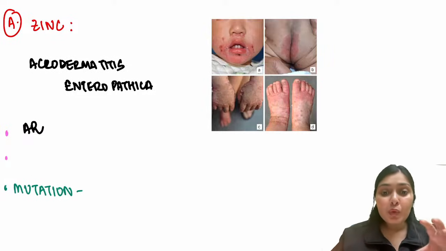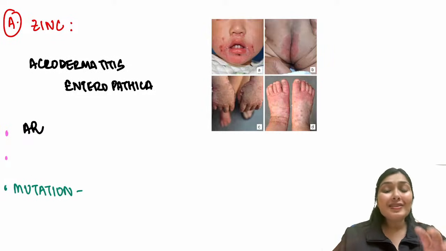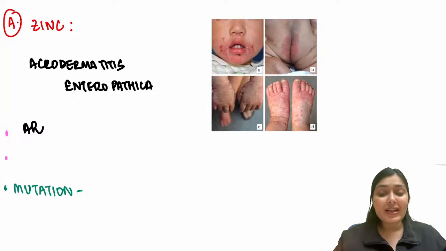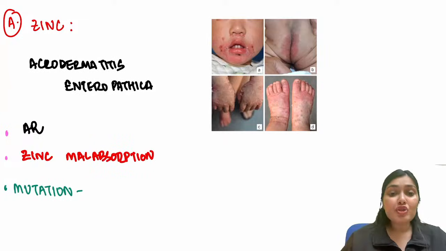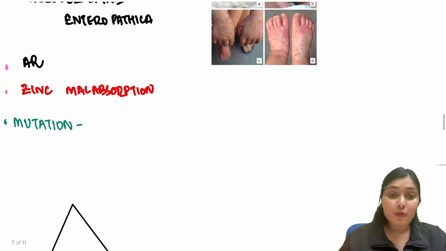What happens in this condition? The transporter in our gut that is responsible for absorption of zinc, that transporter is defective, and because of that there is defective absorption of the zinc leading to zinc deficiency. So there is zinc malabsorption because there is mutation in the zinc transporter.